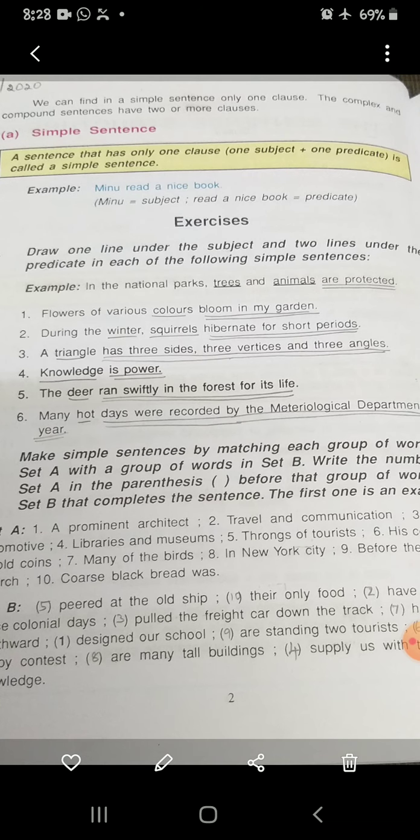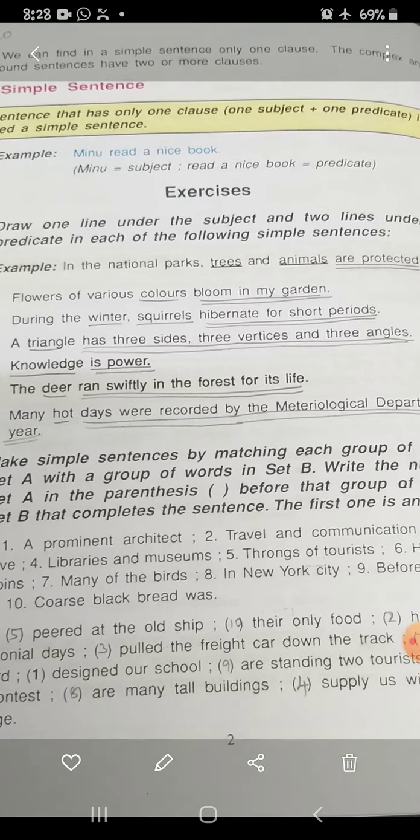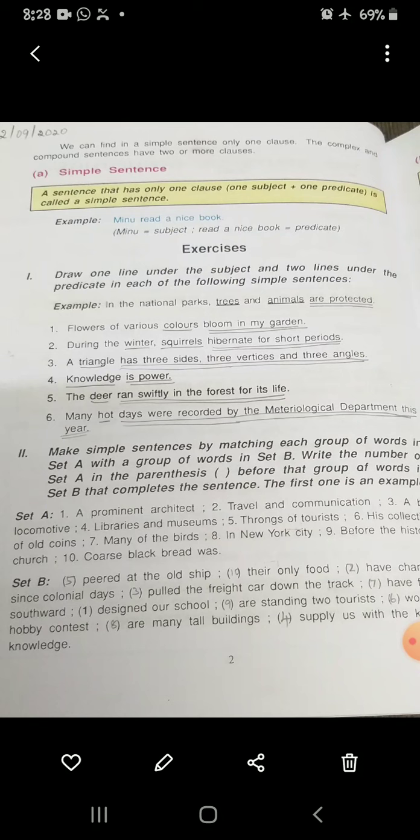So here flowers is the subject and bloom in my garden is the predicate. During the winter, squirrels hibernate for short periods. So winter and squirrels are subject and hibernate for short periods are predicates. A triangle has 3 sides, 3 vertices and 3 angles. So triangle is a subject and has 3 sides, 3 vertices and 3 angles are predicate.